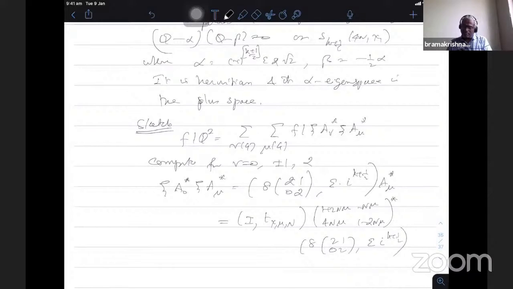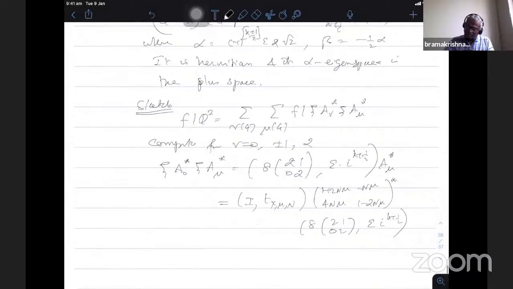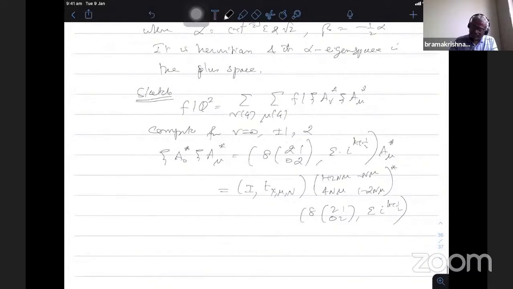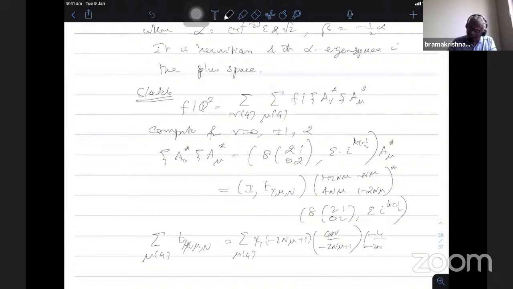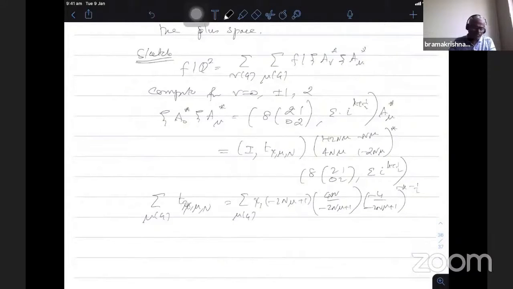So that means this is a mu star, and when I apply the a mu star in this one, I get this one where now I have to sum over all mu modulo 4. So now when I do that, the summation over mu modulo 4 of t mu chi mu comma n is nothing but, now you know what is the factor here, mu modulo 4. We have the chi 1 of minus 2n mu plus 1 is 4n by minus 2n mu plus 1 minus 4 by minus 2n mu plus 1 power minus k minus 1. If you compute varying mu modulo 4, this becomes 0.